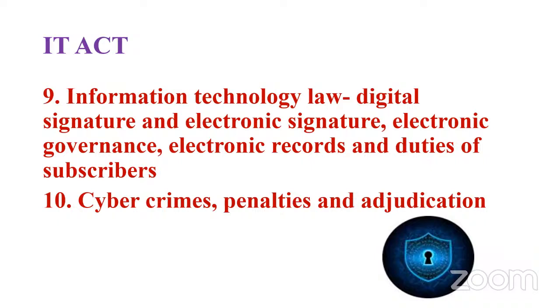And then the chapters. For each and every chapter, they have different subheadings like digital signature, electronic governance, electronic records, duties of the subscriber. So see the definition clause. From the definition clause, the last questions were like where digital signature or electronic signature has been defined. All these things are very important. And the 10th one is very interesting, cyber crimes. What are the cyber crimes, their punishment, penalty, and adjudication.